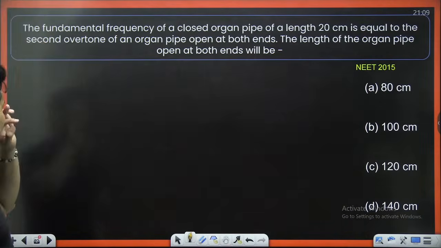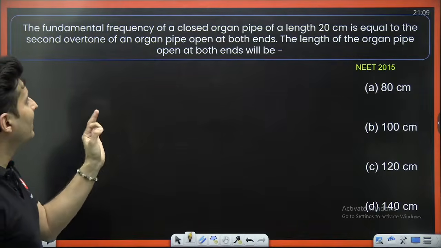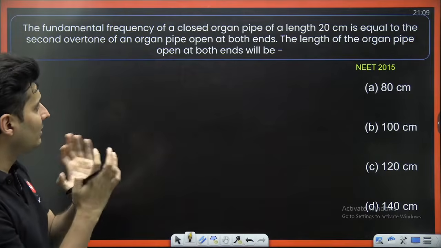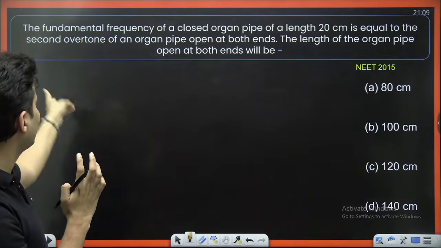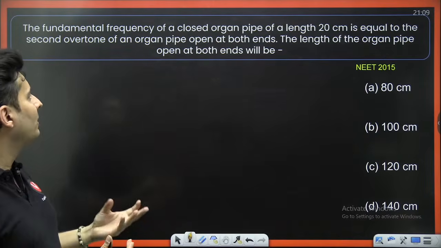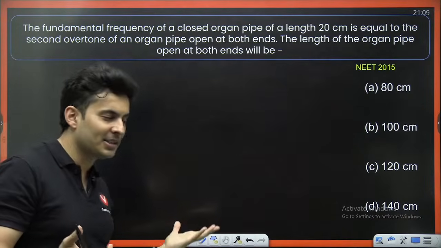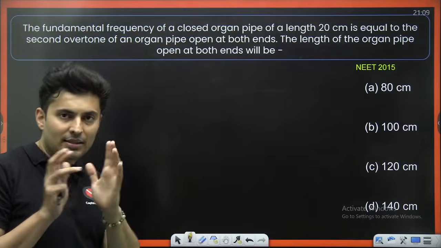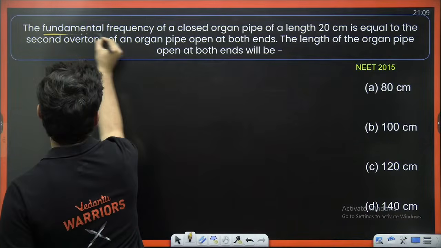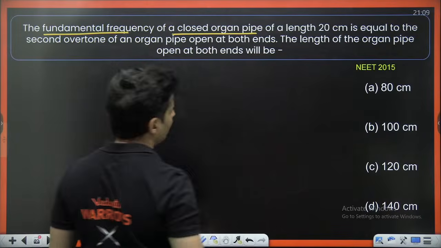Yes, over here. The fundamental frequency of an organ pipe of length 20 centimeter, which is closed, is equal to the second overtone of an organ pipe open at both ends. Length of the pipe open at both ends will be how much? Seems confusing, but let's go step by step. First part, fundamental of a closed pipe.